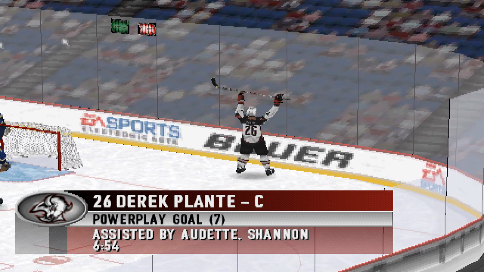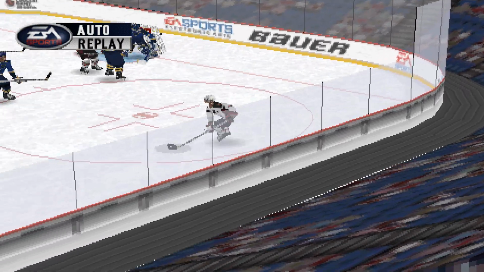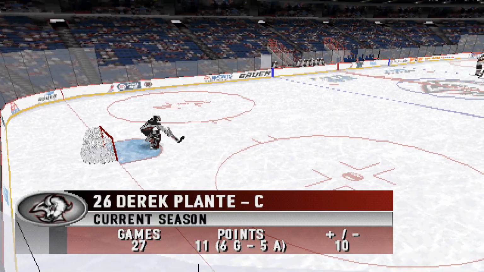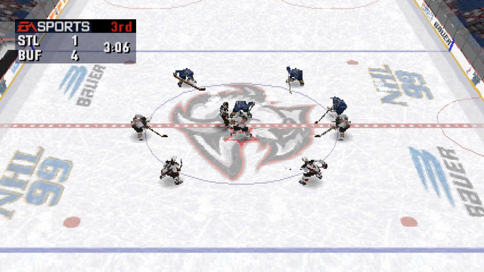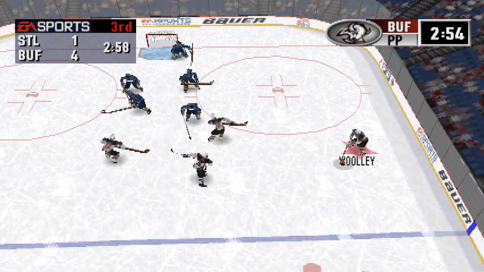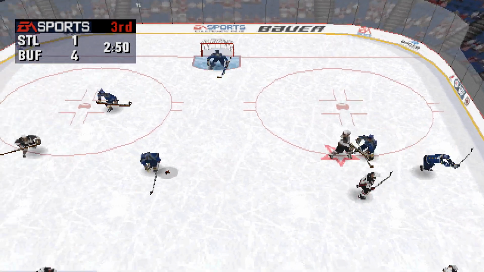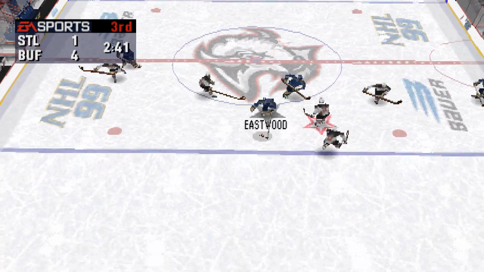Campbell will stay in the penalty box after that goal because he's serving a major. So let's have another look. It begins with a pass into the offensive zone. He takes the shot. That beat him low. Holzinger gets to the circle. He'll face off against Eastwood. The puck is dropped. Buffalo goal scored on the power play by number 26, Derek Plante, assisted by number 28, Donald Audette, and number 8, Darryl Shannon.